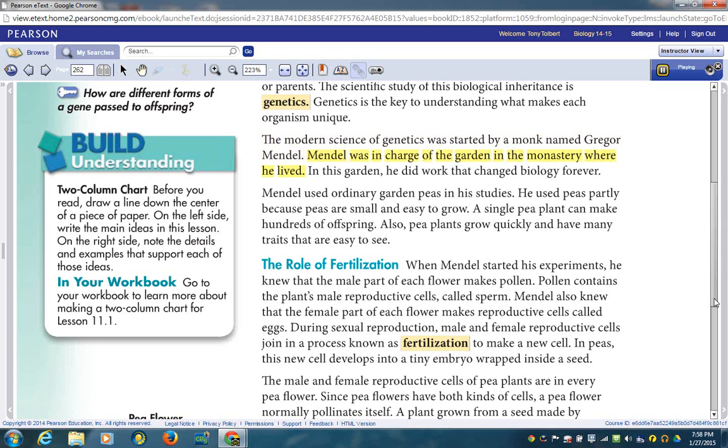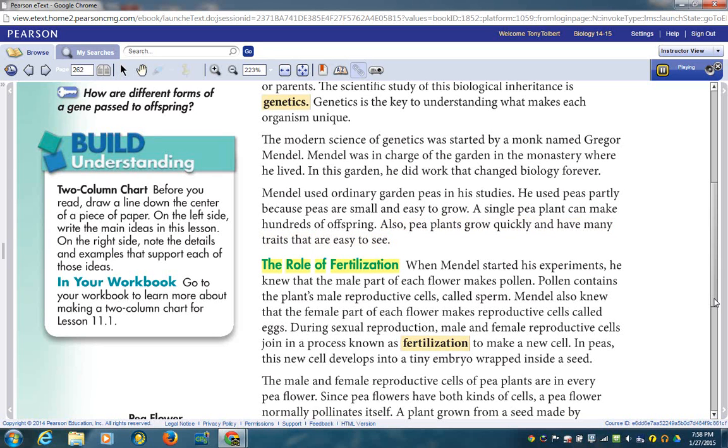Mendel was in charge of the garden in the monastery where he lived. In this garden, he did work that changed biology forever. Mendel used ordinary garden peas in his studies. He used peas partly because peas are small and easy to grow. A single pea plant can make hundreds of offspring. Also, pea plants grow quickly and have many traits that are easy to see.